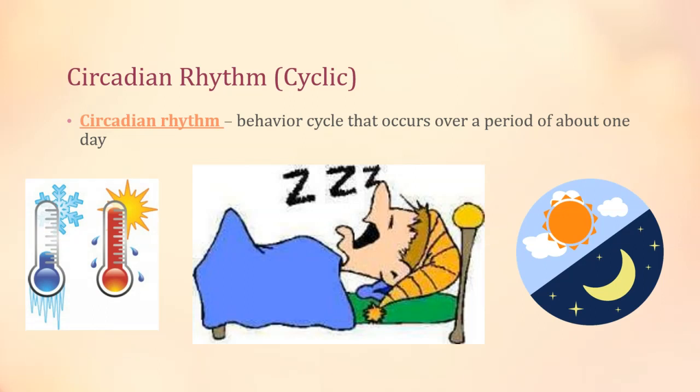Some organisms are actually awake at night and sleep during the day, such as bats, hamsters, and scorpions. We say that these organisms are nocturnal. Their circadian rhythms are opposite of ours.